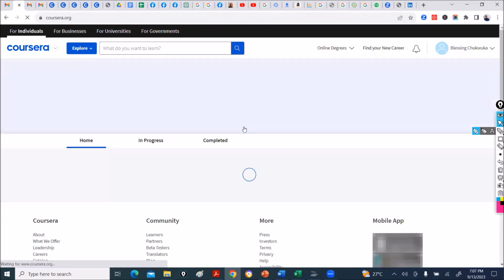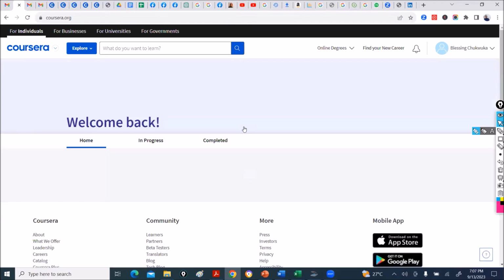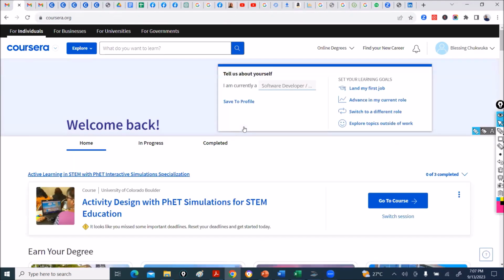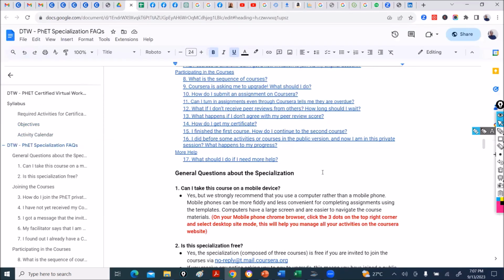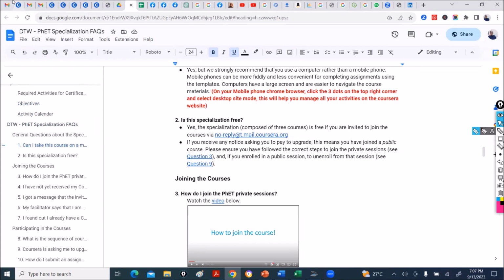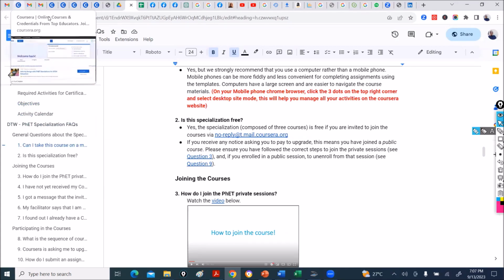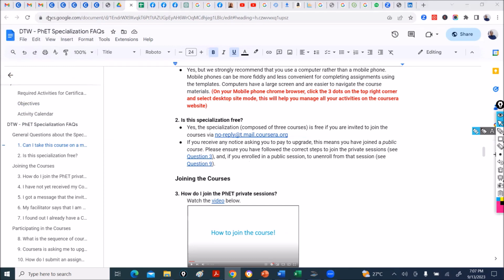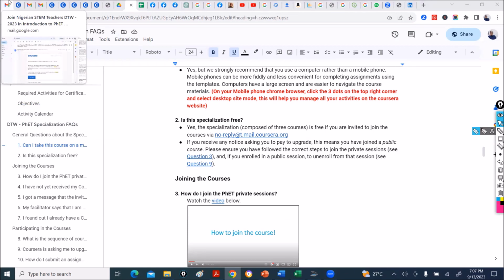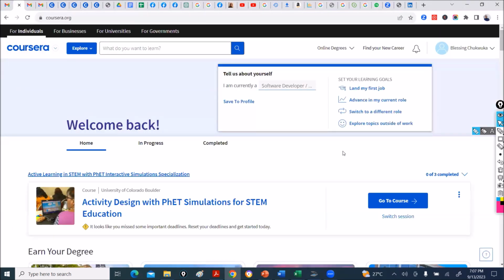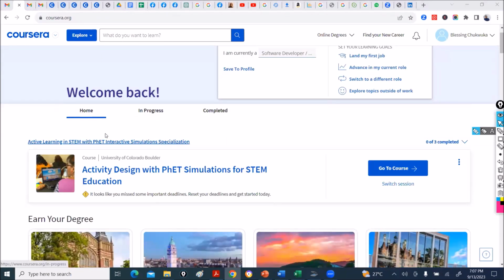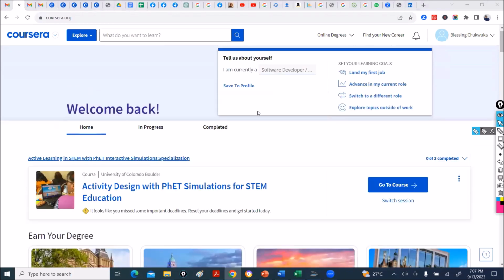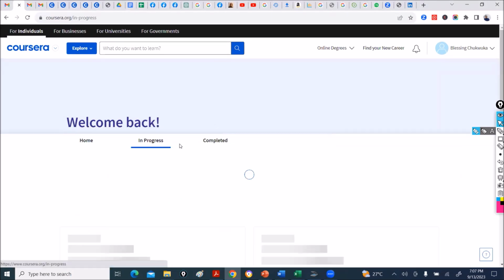When you accept the invitation, if you don't have a Coursera account, kindly create a Coursera account. Use the email that you use for this course to create the Coursera account. That is the email that you are going to use. When you do that, it takes you to your course home, in progress.